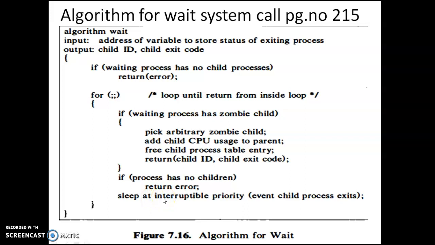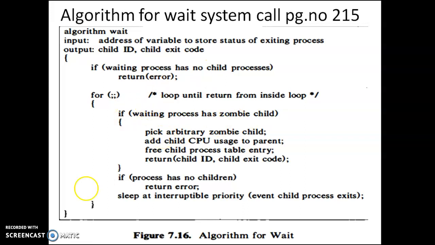It will wake up, and it will send the death of the child signal to the waiting process. Then it will wake up and handle that signal. When it is handling the signal, it will again repeat the while loop. If the waiting process has zombie children, yes, now there is a zombie child, because C has exited, it has become a zombie.